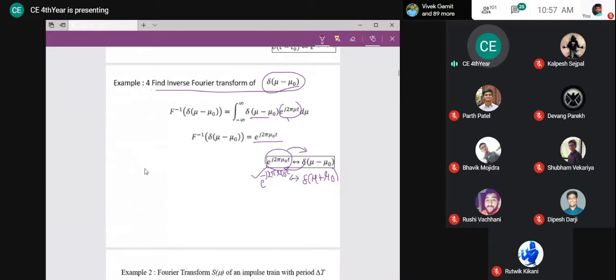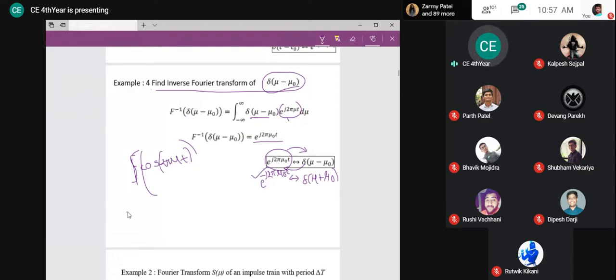Now tell me what about the Fourier transform of cos? Cos omega t. Instead of that, if I'm writing 2 pi mu t, that is fine. Cos omega t or cos 2 pi mu t. Find the Fourier transform of this. So what is the methodology? The methodology is I want to find out the Fourier transform of this function.